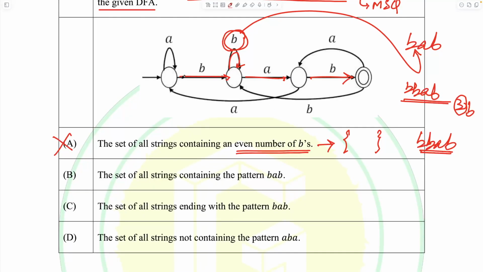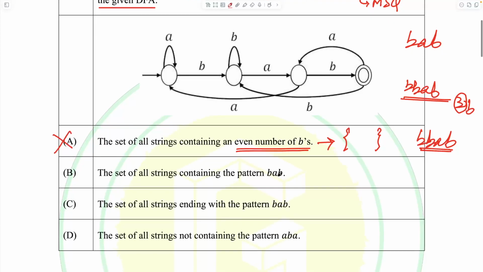Okay, if you were to start from B and then A, let me first clear it out a bit so that we can do the analysis in a cleaner manner. It is stating that all strings containing the pattern BAB are going to be present. The shortest string does have BAB, that part is correct.